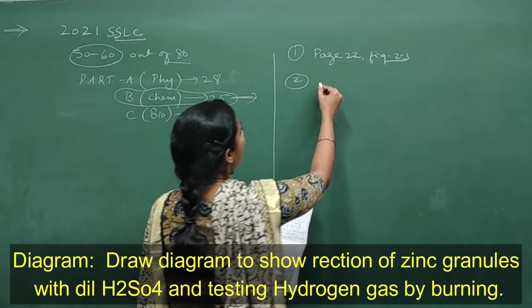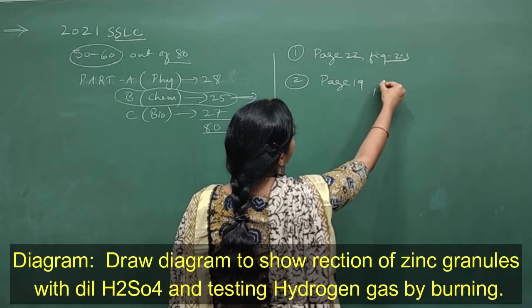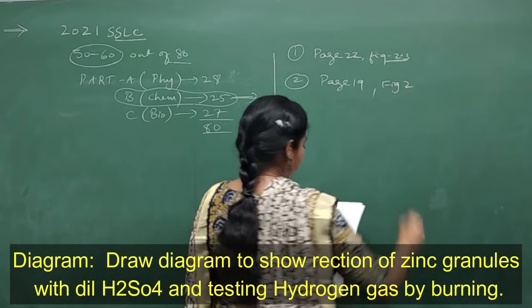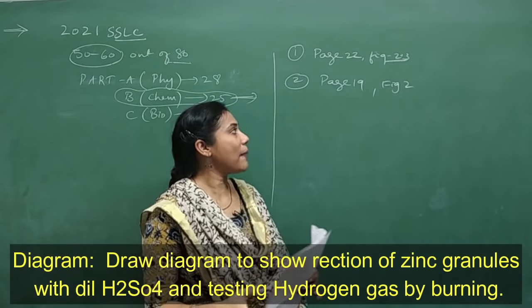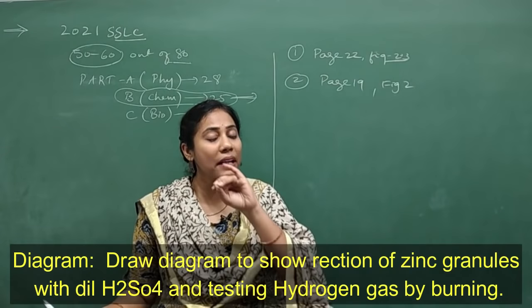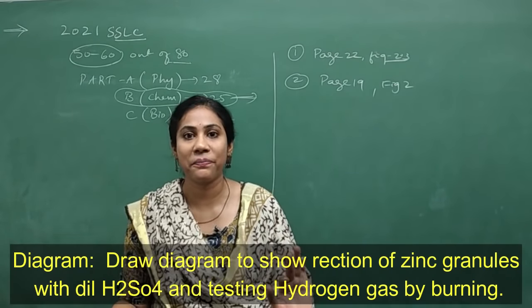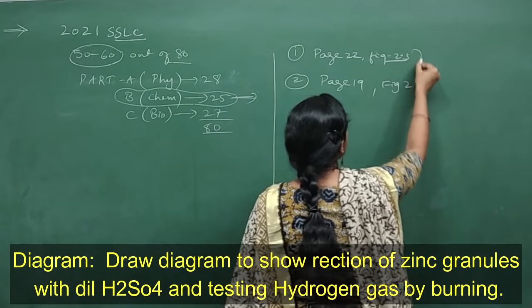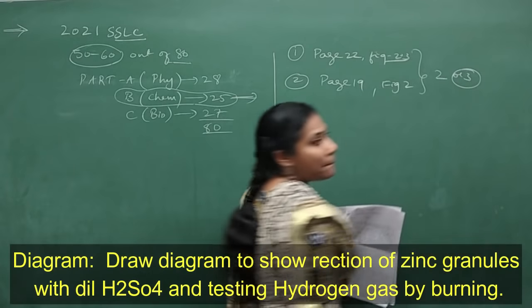This particular figure you will observe on page 19, figure number 2. Okay, so these are the two important diagrams from the chapter. At least one diagram you can compulsorily expect for 2 or 3 marks. Clear? So if you learn these two diagrams, 2 or 3 marks is compulsory.